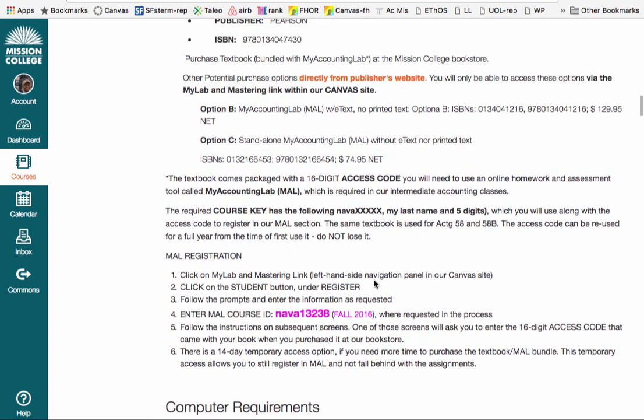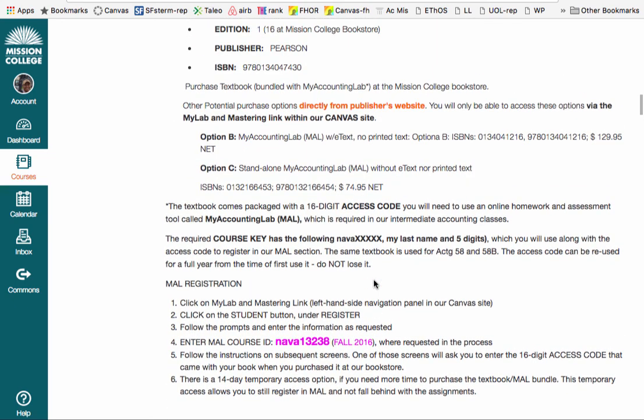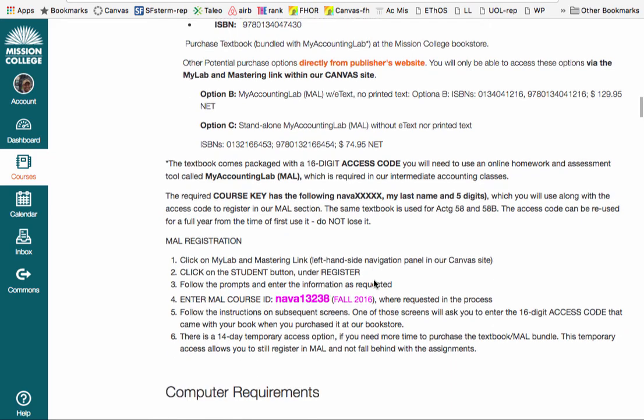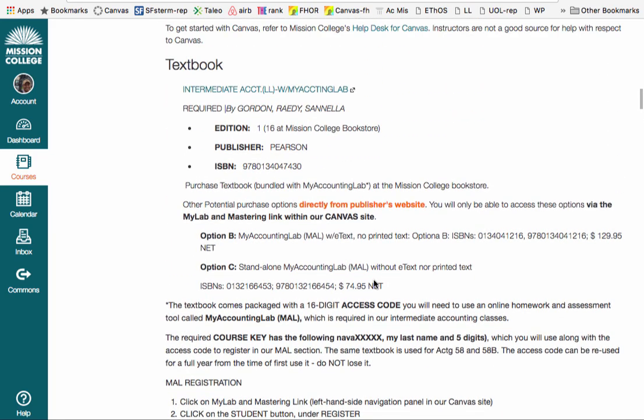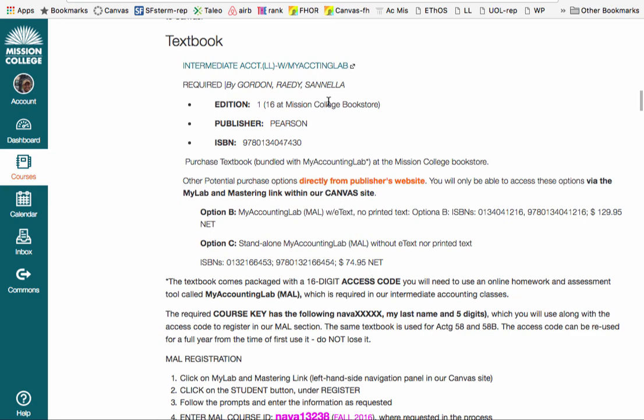And lastly, I will say that there is a 14-day temporary access option when you go and register to use My Accounting Lab. By the way, you need to do this through the link inside of Canvas. You cannot do it outside. You cannot do it by going directly to My Accounting Lab outside of the class. You have to do it through our Canvas link, or it won't work.